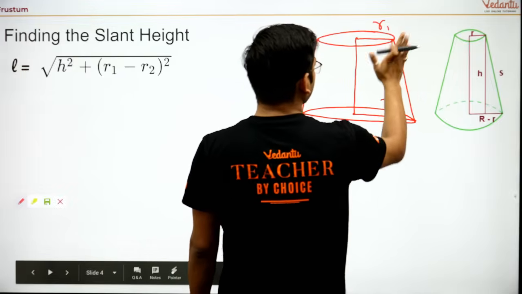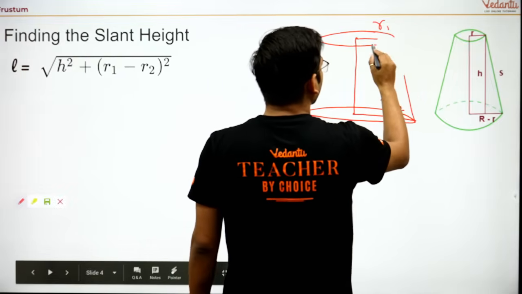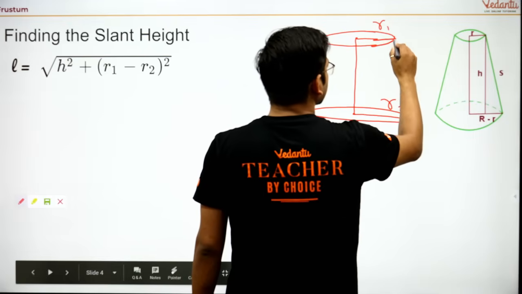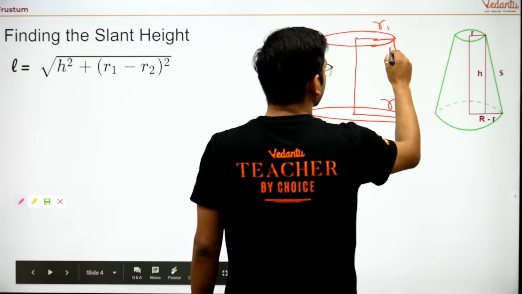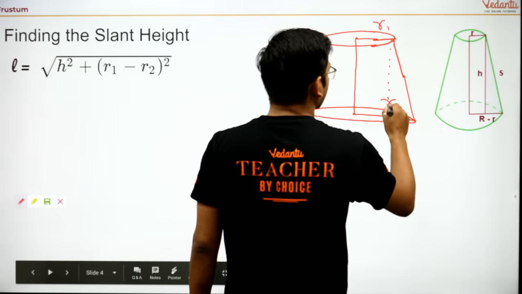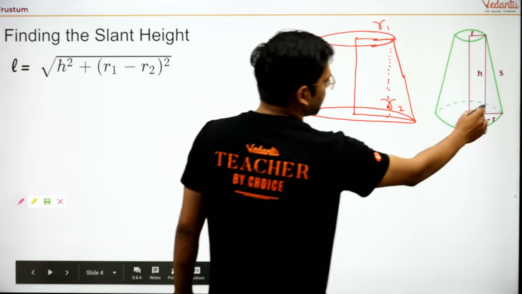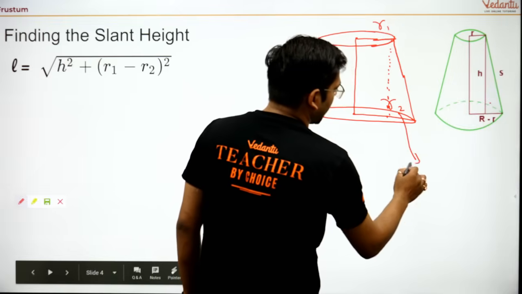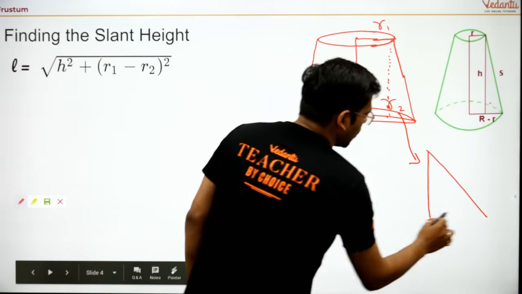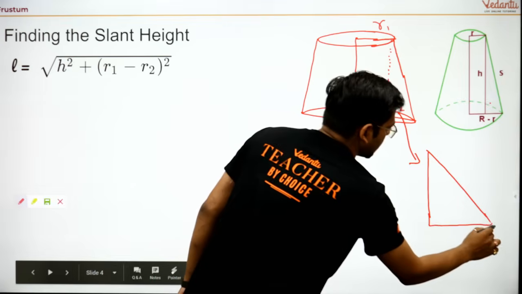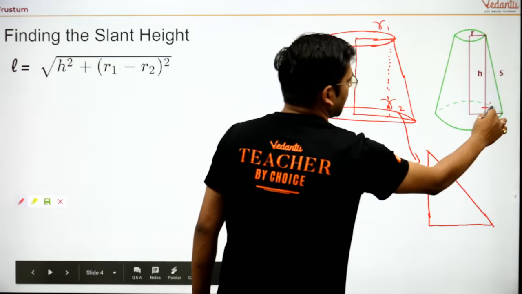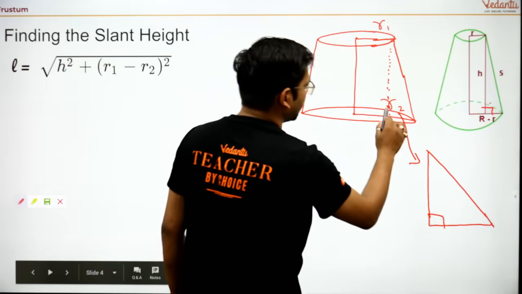If I draw the diagram like this, just imagine, then I am taking out this triangle. This will be a 90 degree angle.